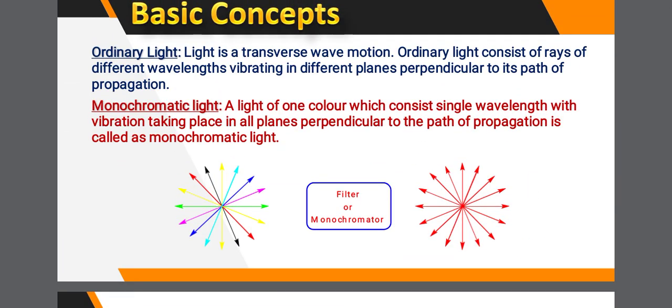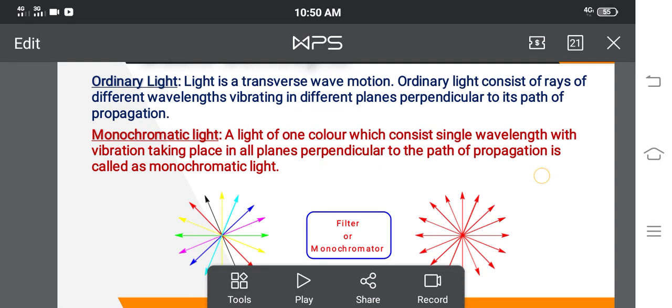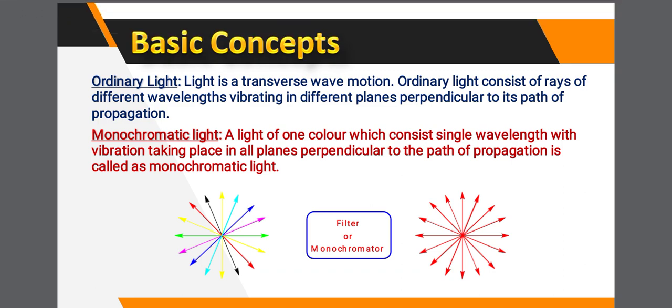Then what does ordinary light mean? Ordinary light is a transverse wave motion. Ordinary light consists of rays of different wavelengths vibrating in different planes perpendicular to its path of propagation. Okay, that is monochromatic light. A light of one color, which consists of a single wavelength, with vibrations taking place in all planes perpendicular to its path of propagation, is called monochromatic light. Here a filter is there. In the place of a filter we also use a monochromator.